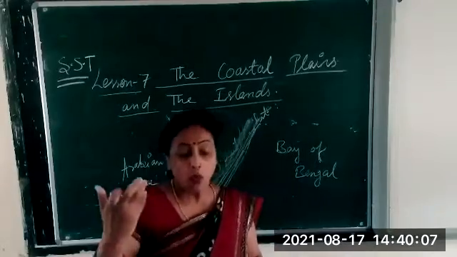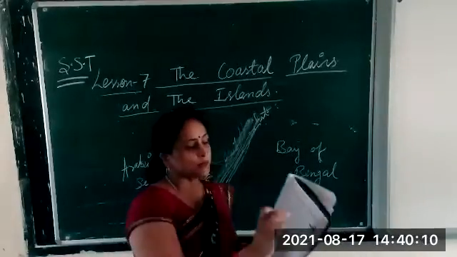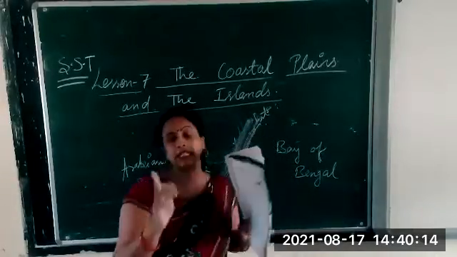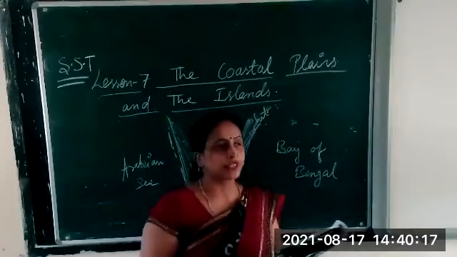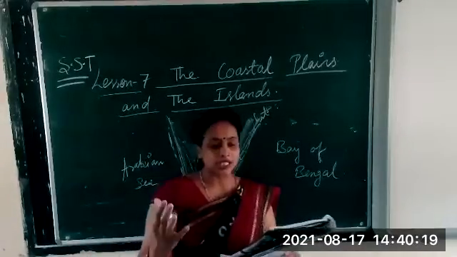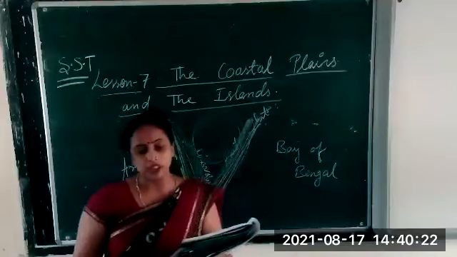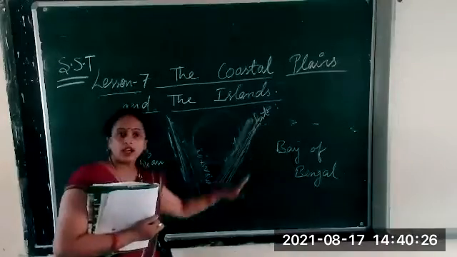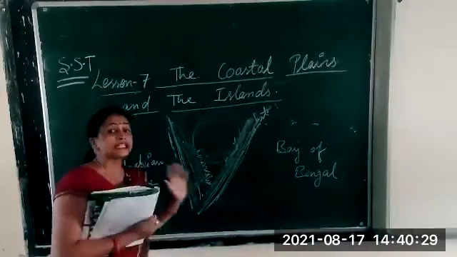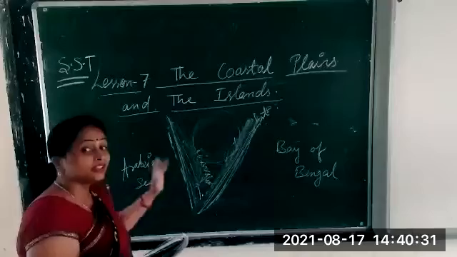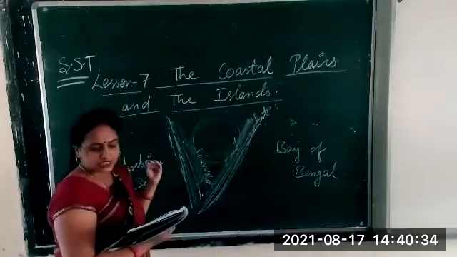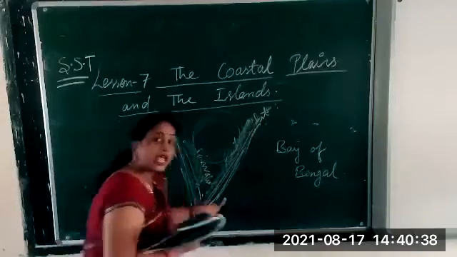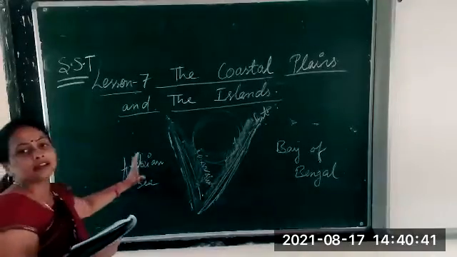Again we'll discuss what you mean by coast. Here one box is given. Can you see the box? Please see in the book when I'm teaching. Carefully see where I'm reading. A coast is a part of the land adjoining or near the sea. Coast means it is a part of land which is near the sea.